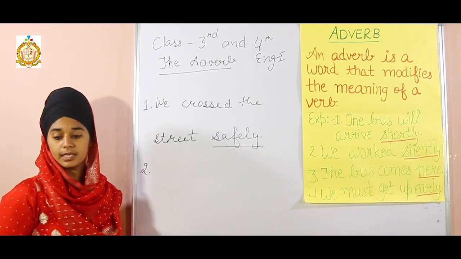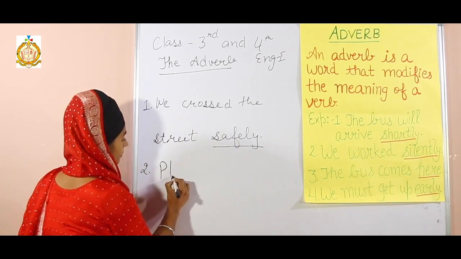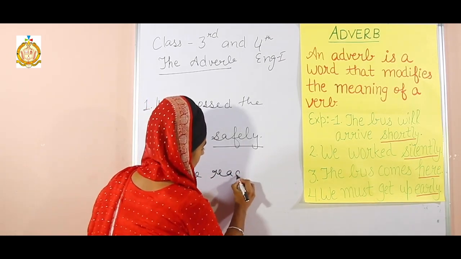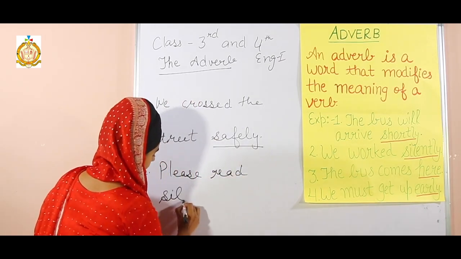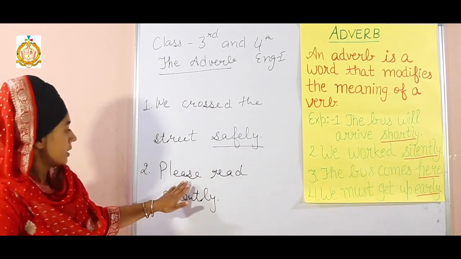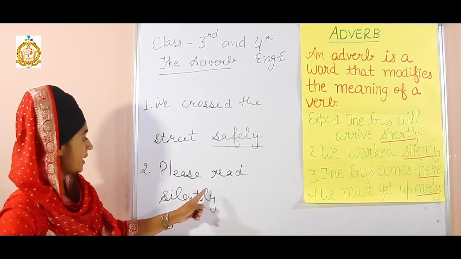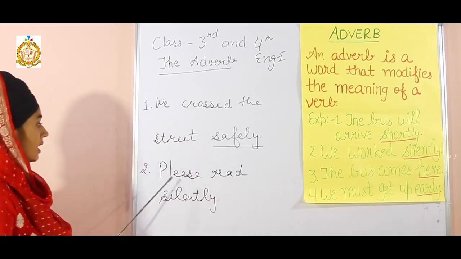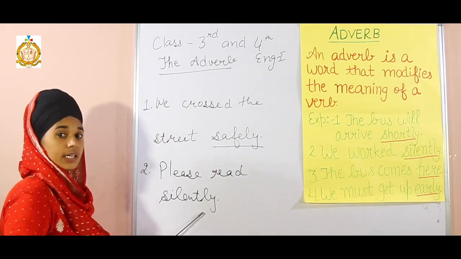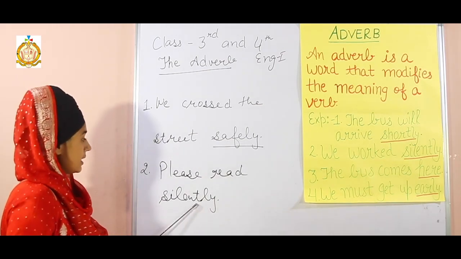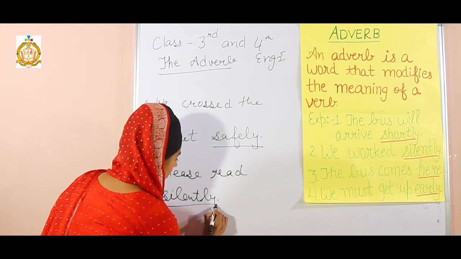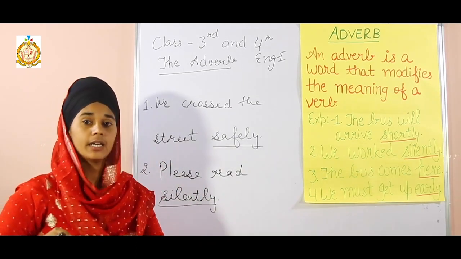Let's take one more example. Please read silently. Okay. Now look at this example. Please read silently. Now the word read is a verb. Silently is an adverb that is added to the verb to describe the verb. Here silently is an adverb.